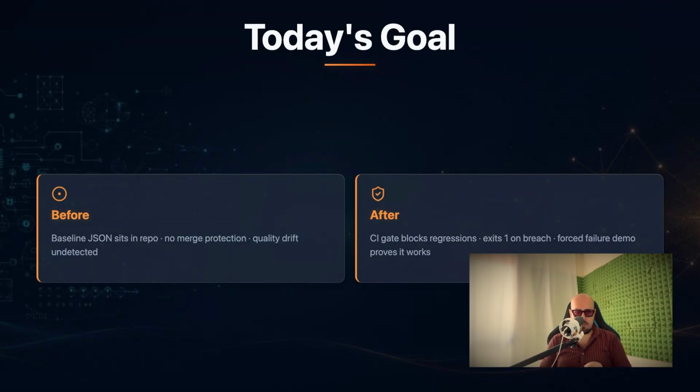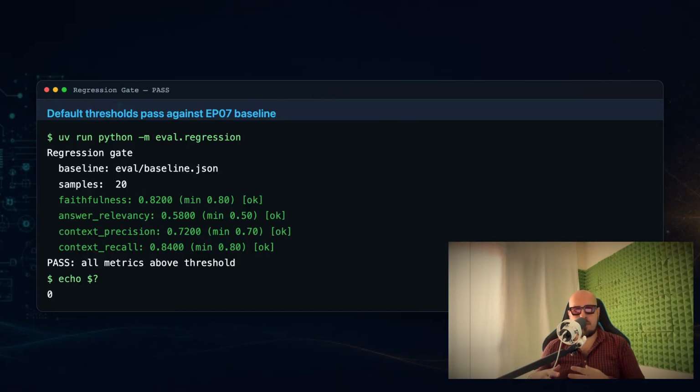Today we enforce it. We start by running the regression gate against the committed episode 7 baseline. The command is uv run python -m eval.regression. The script loads eval baseline.json, compares the 4 Ragas metrics against the minimums defined in the eval thresholds.yaml, and prints a table showing each score and its threshold.